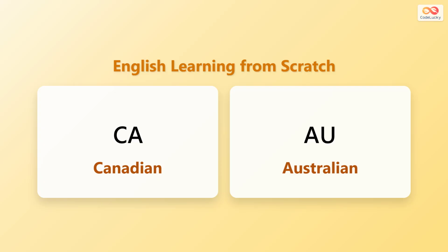Canadian and Australian. Canadian people come from Canada. Australian people come from Australia. Canadian nationality is from North America. Australian nationality is from Oceania.